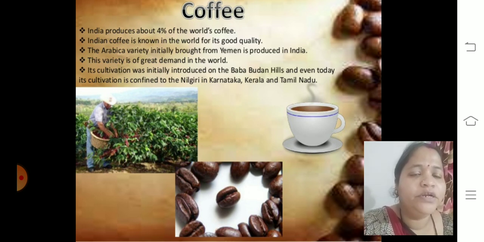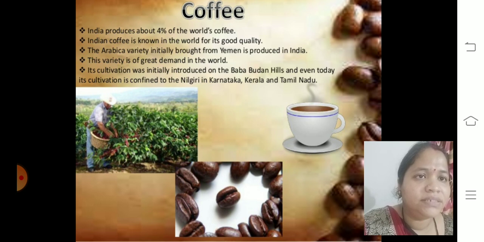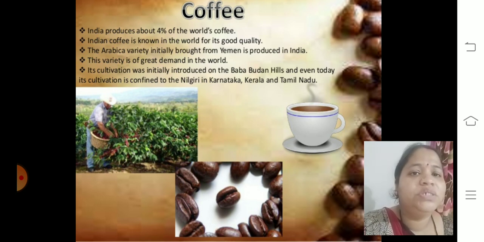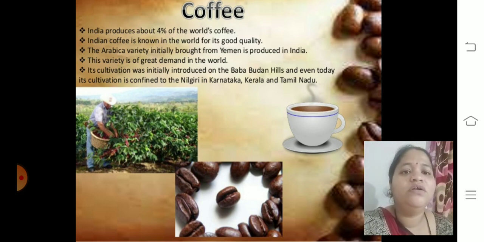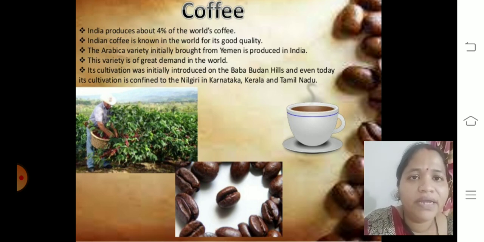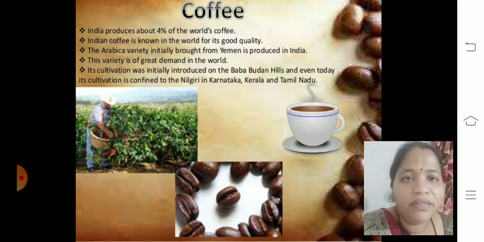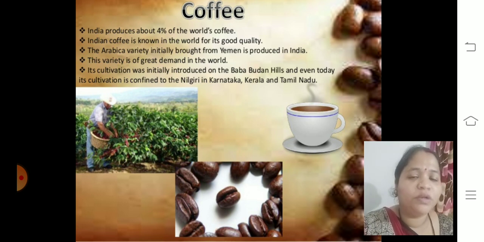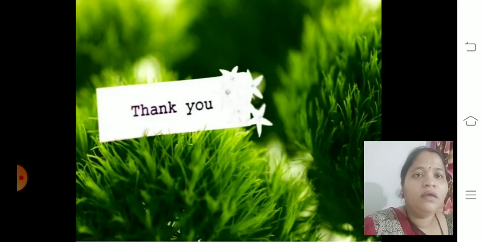Cultivation was initially introduced on the Baba Budan Hills. Even today, its cultivation is confined to Nilgiri in Karnataka, Kerala and Tamil Nadu. So on the southern side we see good coffee production. It is important to learn the percentage, the good quality, the demand in the world, the cultivation, and which places grow it.